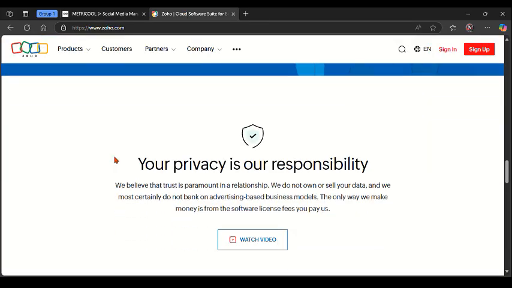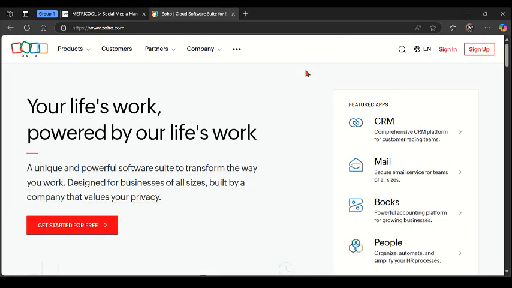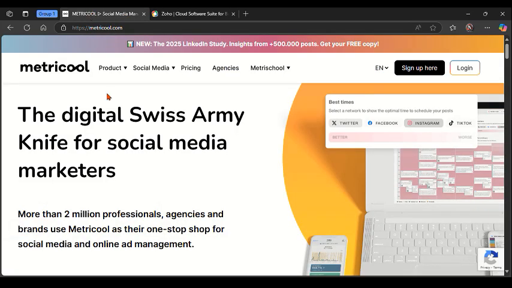Now, talking about Zoho Social on the other side, revealing the strengths and the weaknesses of this platform. So, revealing the strengths, it has smooth integration with Zoho CRM and other Zoho tools. It has real-time scheduling and monitoring together with collaboration. A clear interface with a good user experience, which is part of the strength of this platform. Now, talking about the downsides, it has limited analytics depth compared to Metricool, no advanced competitor tracking, and a lack of AI-driven content suggestions or writing tools.